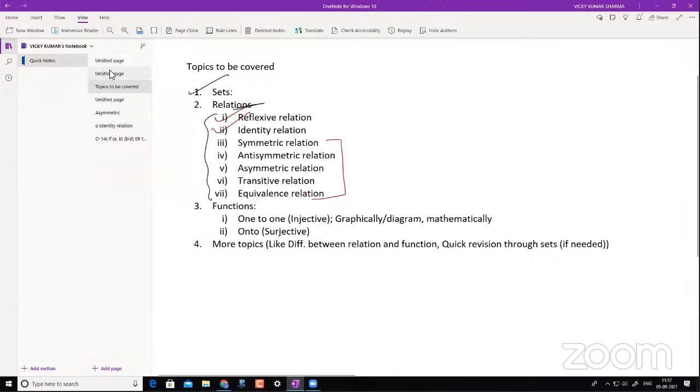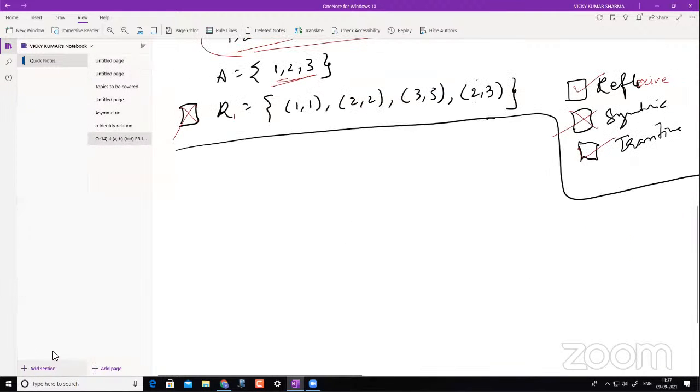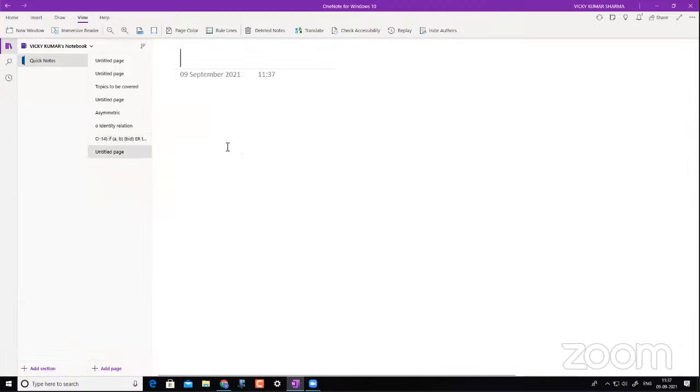Sir, in the video lecture, sir said that an equivalence relation is a discrete value type of something. What discrete values? They said that equivalence classes have discrete values.